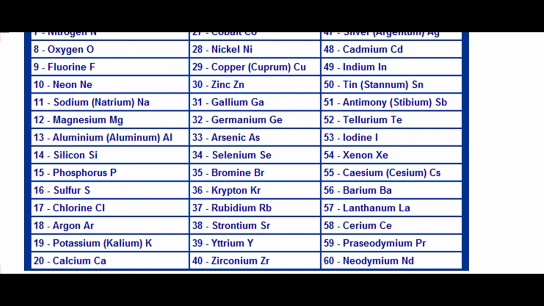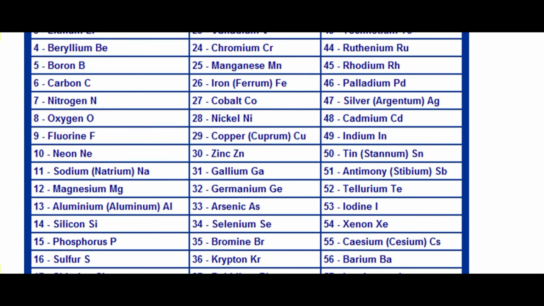And after these 20 elements, some other elements are also important to you, like 26 number element is iron. Its Latin name is ferrum and its symbol is Fe. It is also necessary for you. 25 number element is also necessary. 25 number element is manganese and its symbol is Mn. And similarly 29 number element is very important for you. It is copper and its Latin name is cuprum and its symbol is Cu.